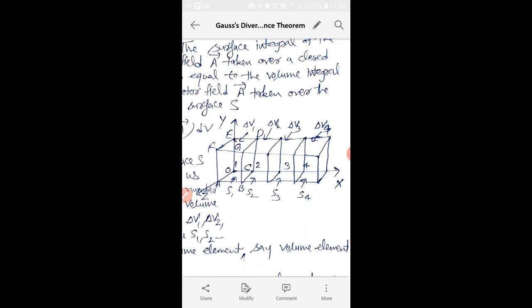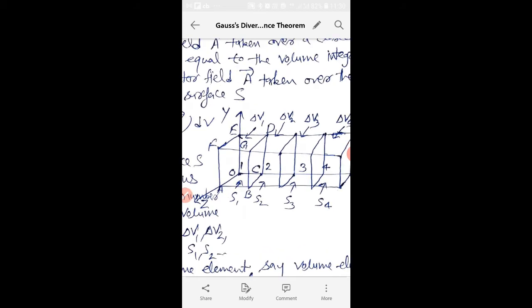due to their opposite sign, they cancel each other. At this common face, the outflow of element 1 is equal to the inflow of element 2. For the first volume element it is outflow and for the second it is inflow, so they have opposite sign and will cancel each other. The flux due to these will get cancelled.